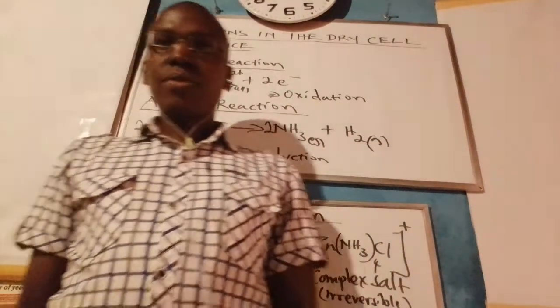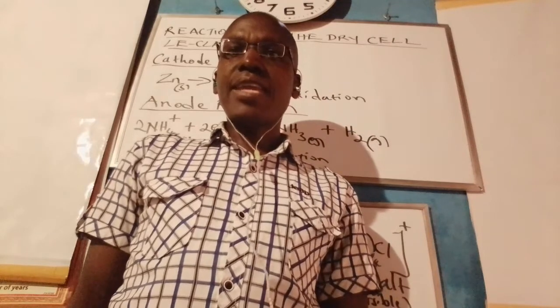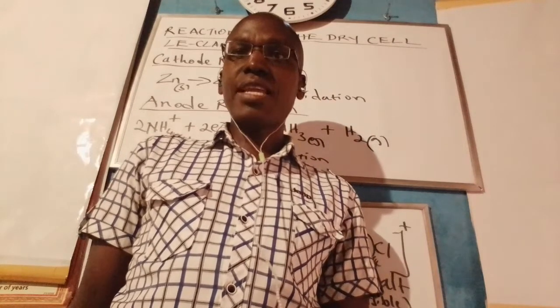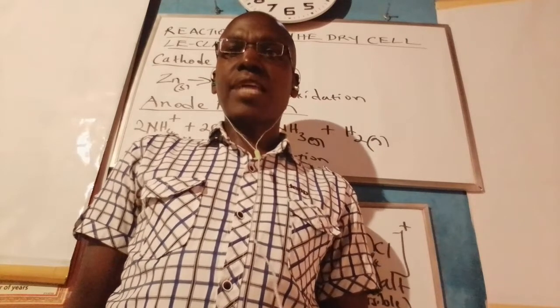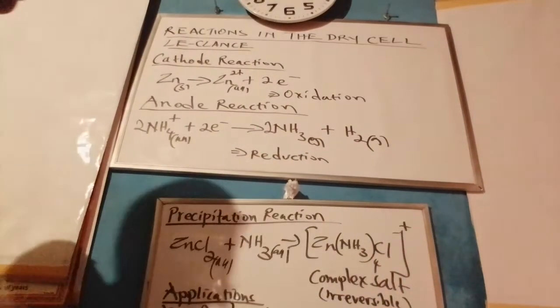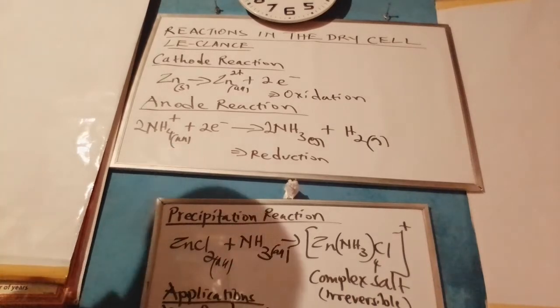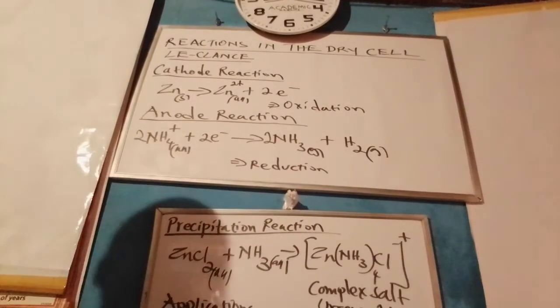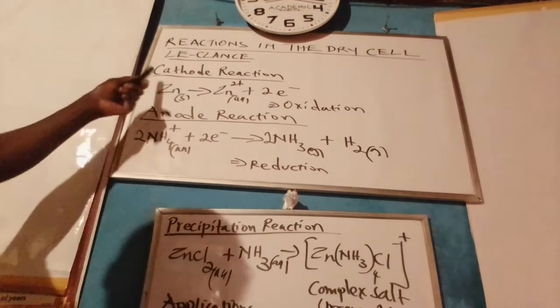Morning. In this session, we evaluate the main chemical reactions occurring in the dry cell Leclanche. Remember, we had said the dry cell Leclanche is a primary non-rechargeable cell. As stated, the dry cell is a primary non-rechargeable cell. We are going to particularly evaluate the main chemical reactions occurring in the cell. To begin with, the main reaction starts at the cathode.